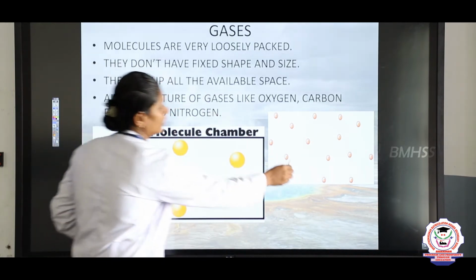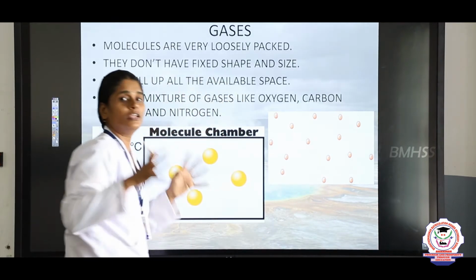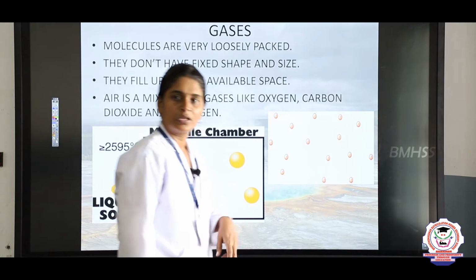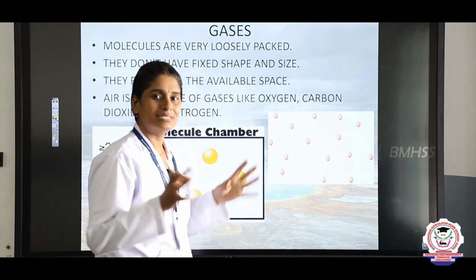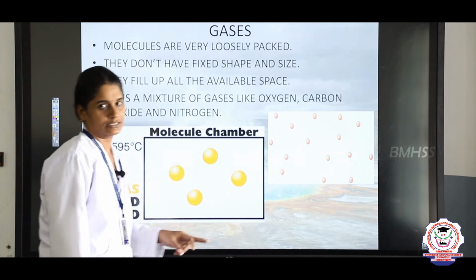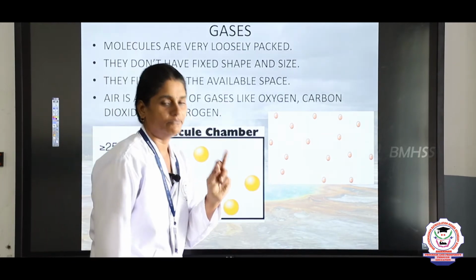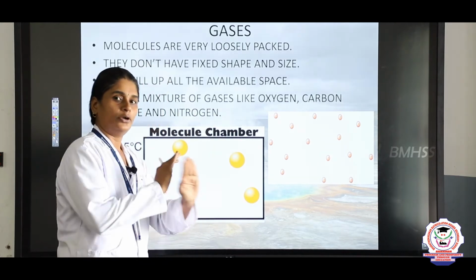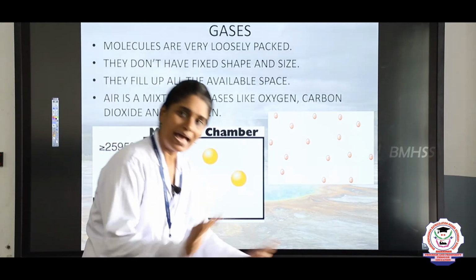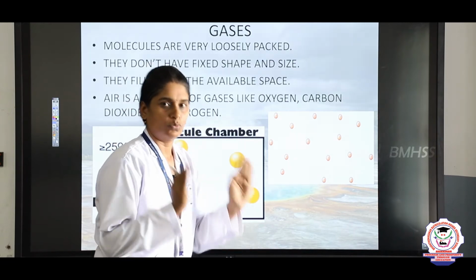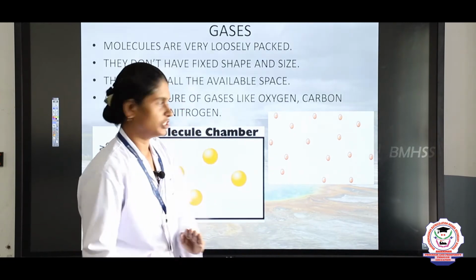They don't have fixed shape and size. Liquids have fixed size but no shape, but gases don't have shape and they don't have size. We cannot say the definite size or the definite shape.